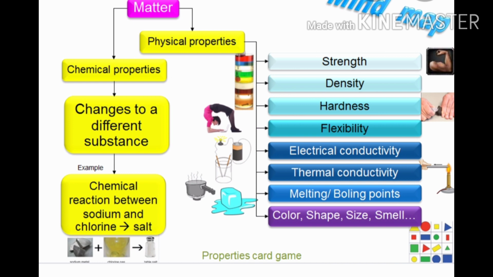When iron is rusted, that is a chemical change in which the state of matter, solid, is the same but a new form is made. So these are the different physical and chemical properties of matter. It also depends upon what type of matter it is and what its shape and size is. So according to that, the physical and chemical properties of matter vary.